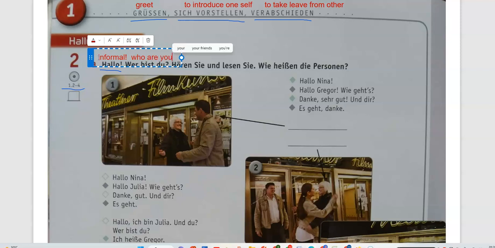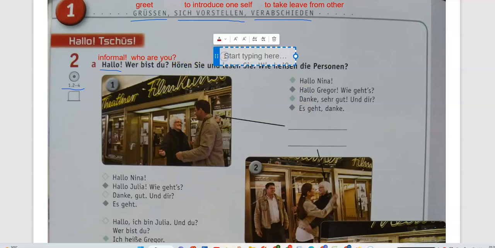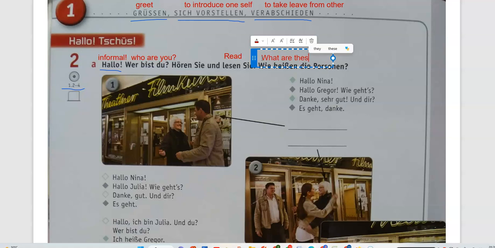Who are you? And hören Sie und lesen Sie, listen and read. Lesen Sie is nothing but read. Wie heißen die Personen? What are these persons called?